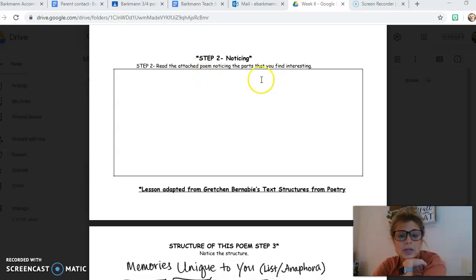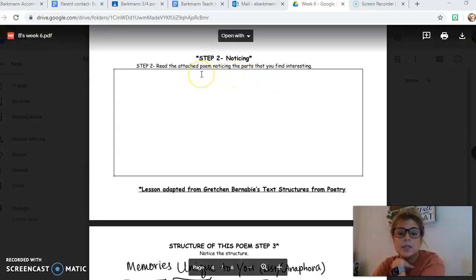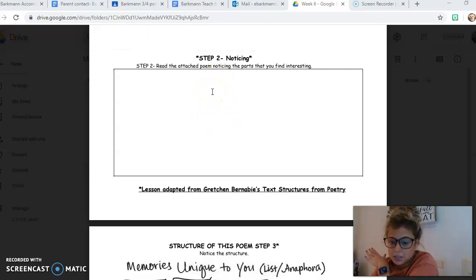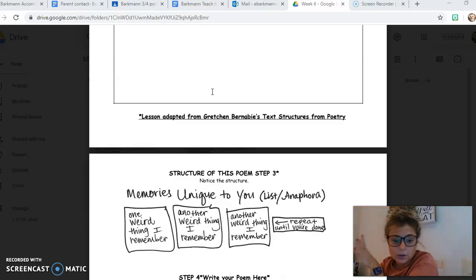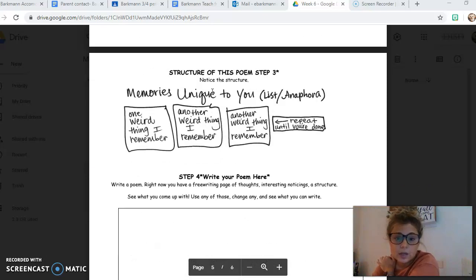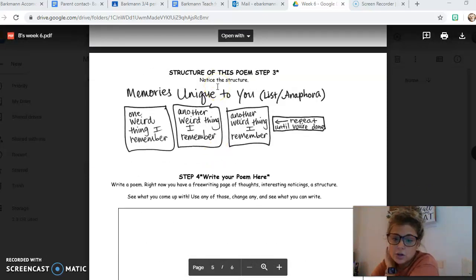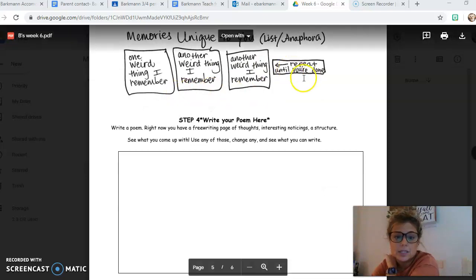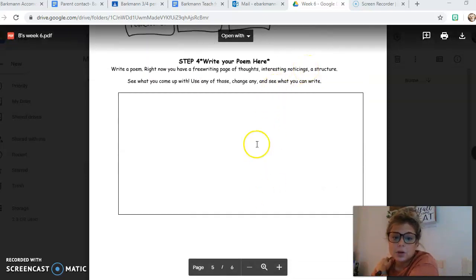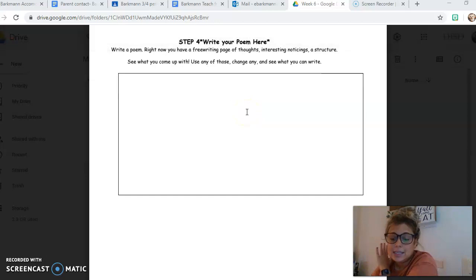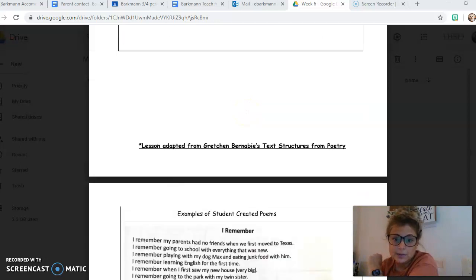Step 2, it says read the attached poem, noticing the parts that you find interesting. So you could either jot them down here or you can just highlight them. Whatever's easier for you works for us. The structure, you just notice the structure. That's giving you some examples. And then this is where you're going to actually write your poem. Any type of poem that you are comfortable with.